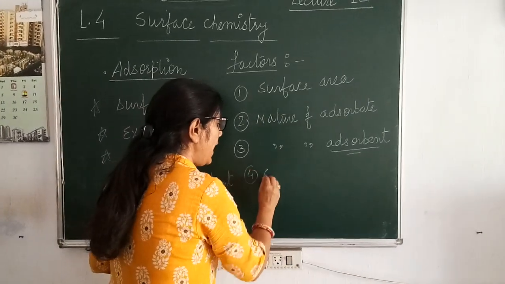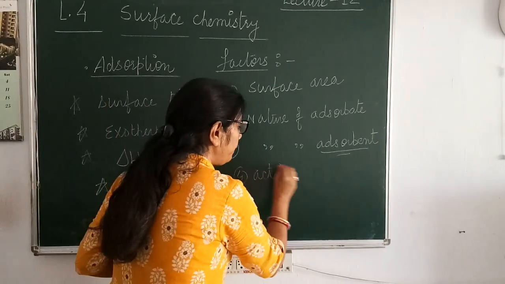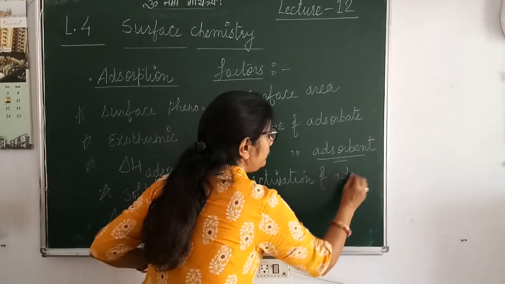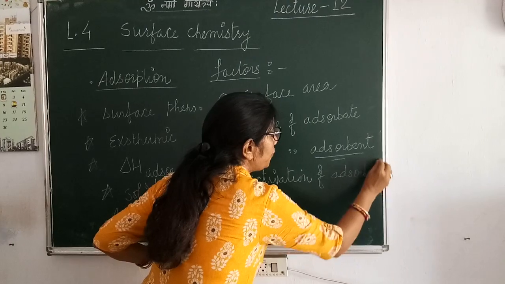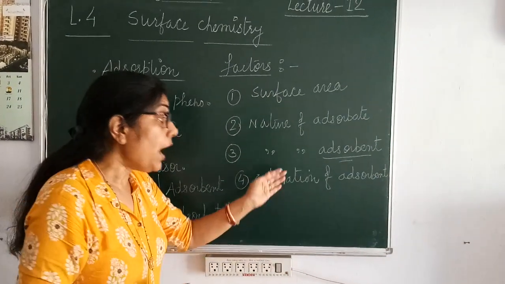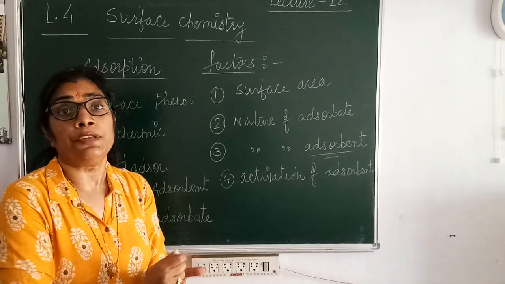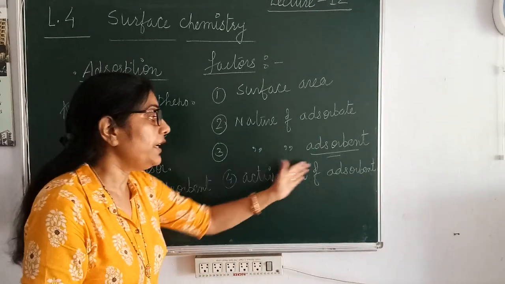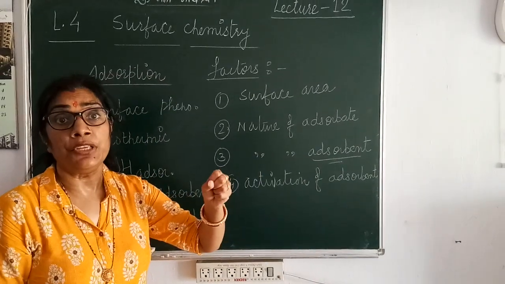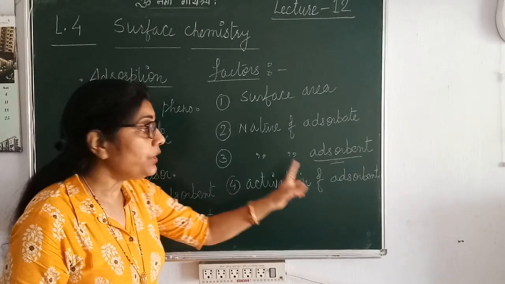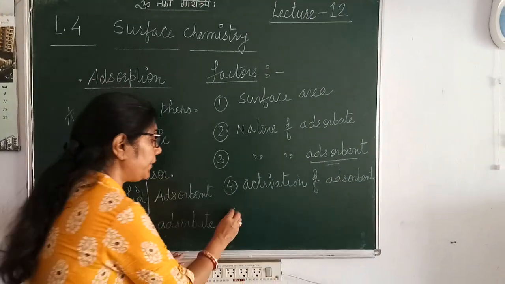That is known as activation of adsorbent. So the activity of an adsorbent can be enhanced or increased. How? By rubbing the surface, so that due to friction, surface area increases, and their tendency to adsorb will also increase. Then by heating with superheated steam, the rate of adsorption can also increase.